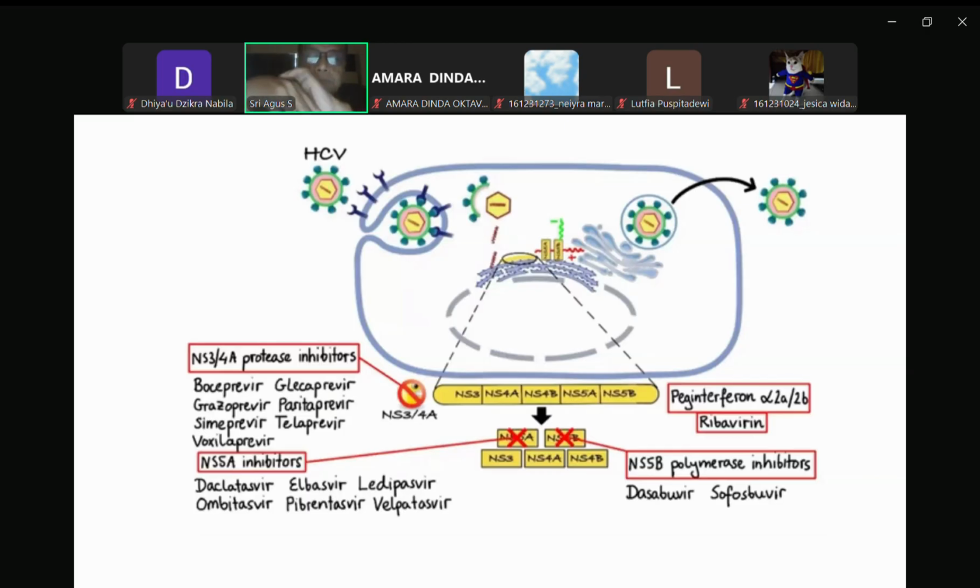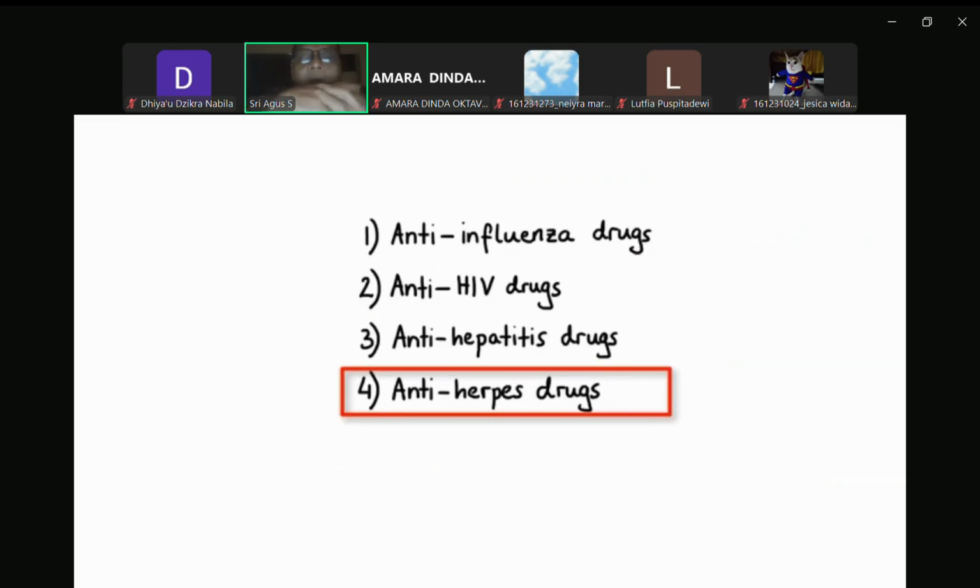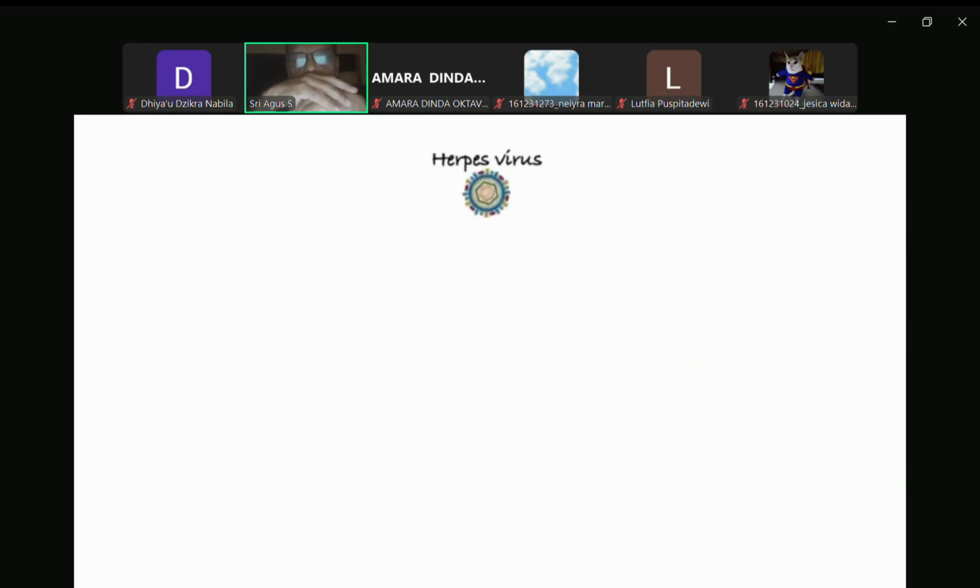Now, moving on to our last group of antivirals, that is anti-herpes drugs. In order to understand the mechanism of action of these agents, first we need to briefly review the steps of DNA synthesis during replication of herpes virus. So during DNA replication, first nucleosides must be phosphorylated into their active triphosphate form. For example, thymidine is sequentially phosphorylated to monophosphate, diphosphate, and triphosphate, and only then DNA polymerase can incorporate it into the growing chain.